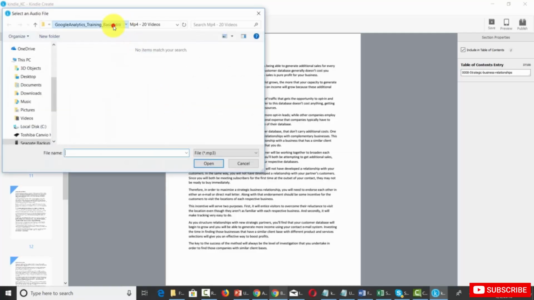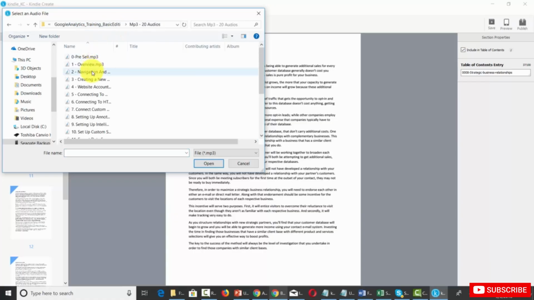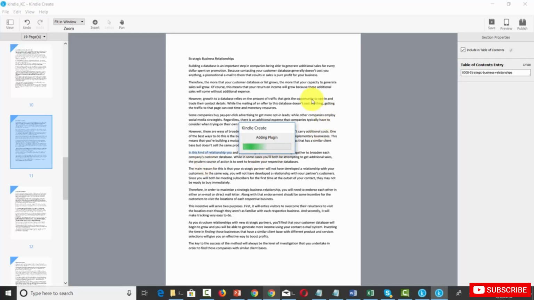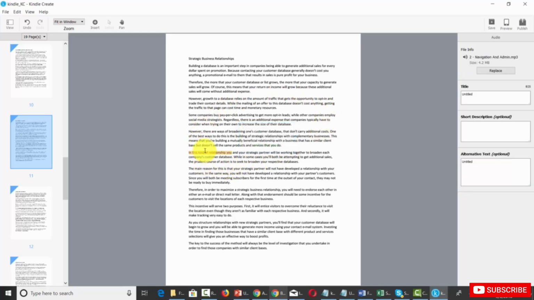We will then select that audio. Then we will click Open. Kindle will then add in the plugin. We will then give our audio a title, short description, and alternative text. Once we have our text, we can then click Save.